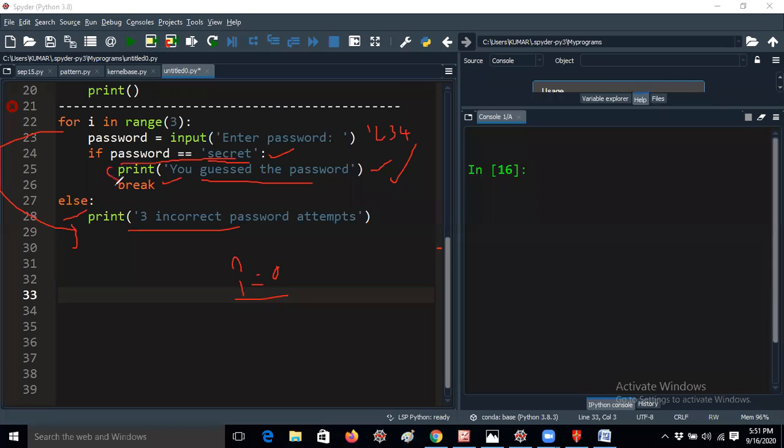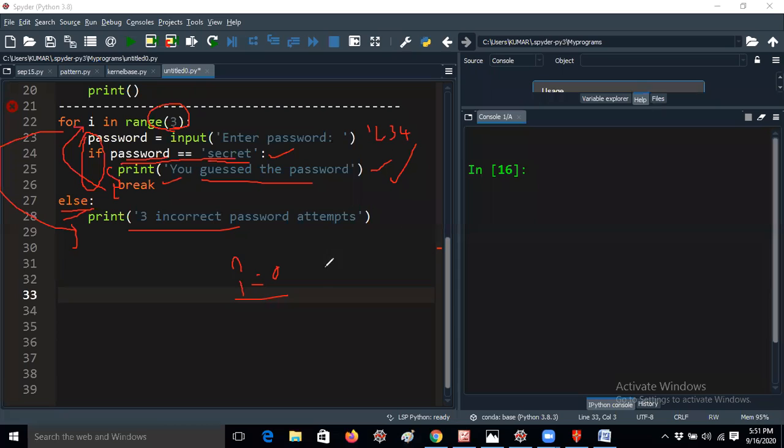Then these two statements will be skipped, but it will not enter into the else clause, because you have to read 3 attempts. Whenever the if condition is not matching, it will move to the for loop again, because these are all the statements in the for loop. Only after completion, when the condition becomes false, that means i reaches 3, will the for loop go to else. So right now it will not work.